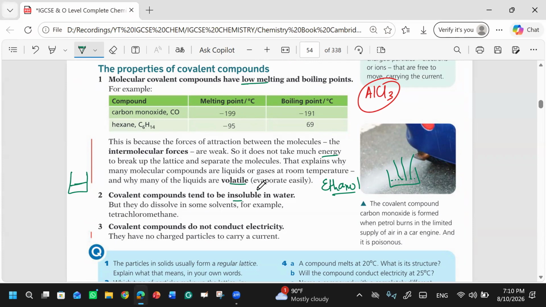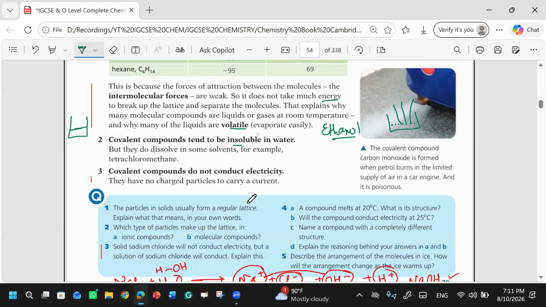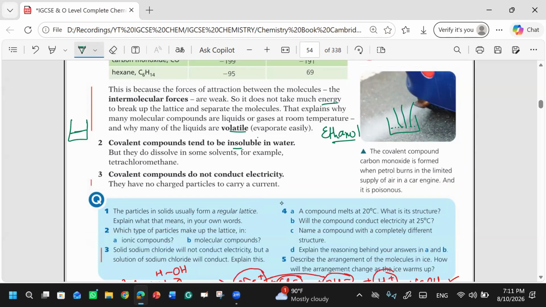One more thing. We have discussed that covalent compounds tend to be insoluble in water. Why are they insoluble? Because they don't have ions.